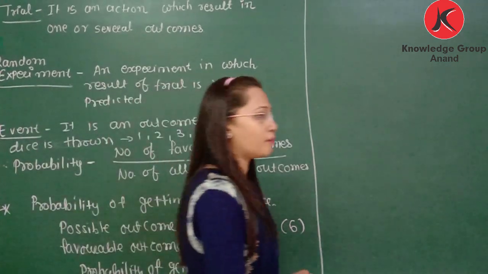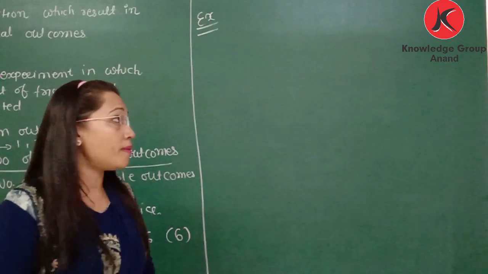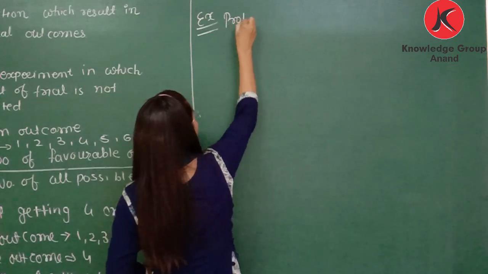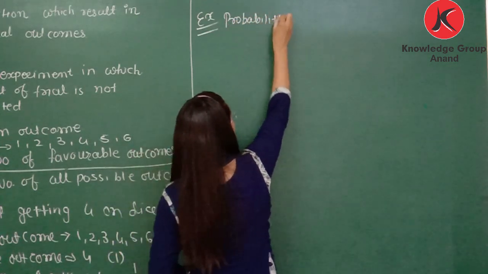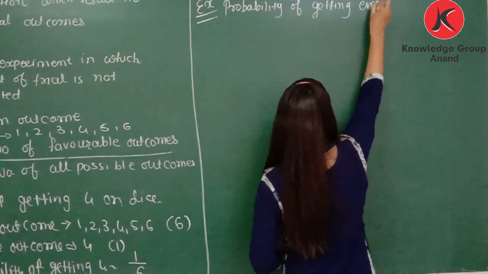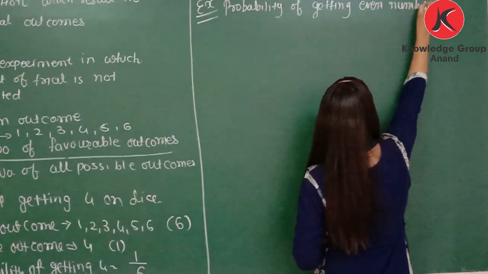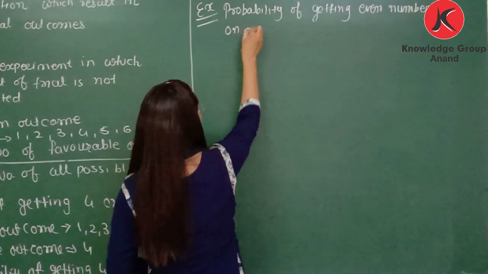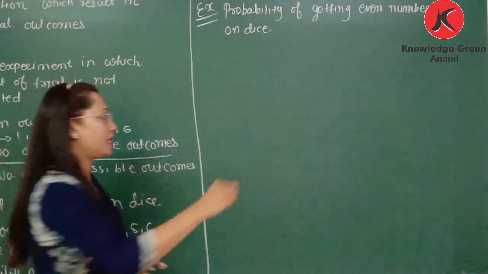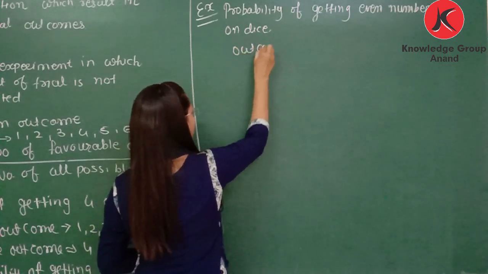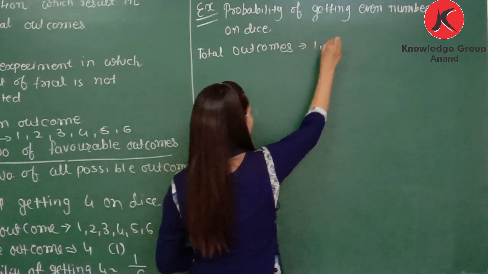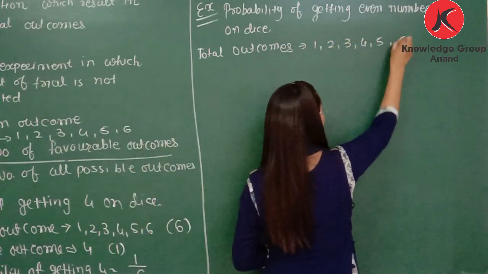Now let's take one more example. Let's take probability of getting an even number on a dice. So on a dice, how many numbers are there? Total outcomes: 1, 2, 3, 4, 5, 6.